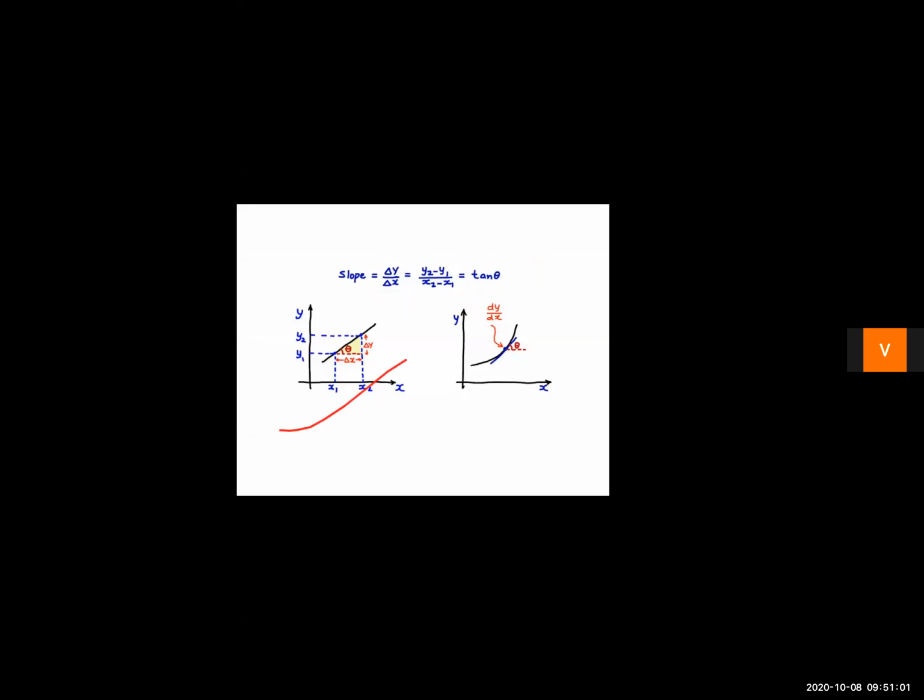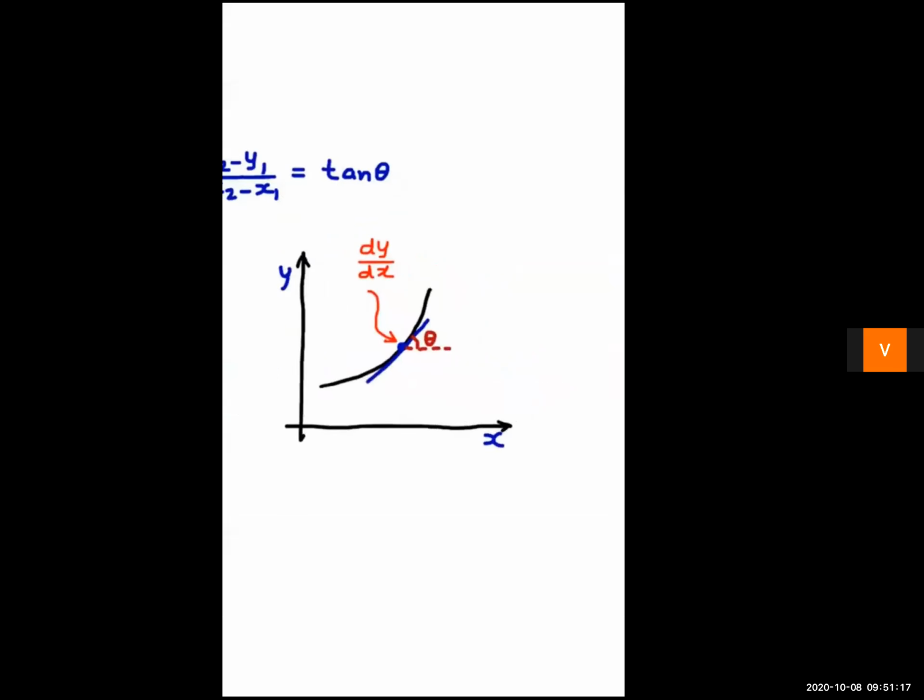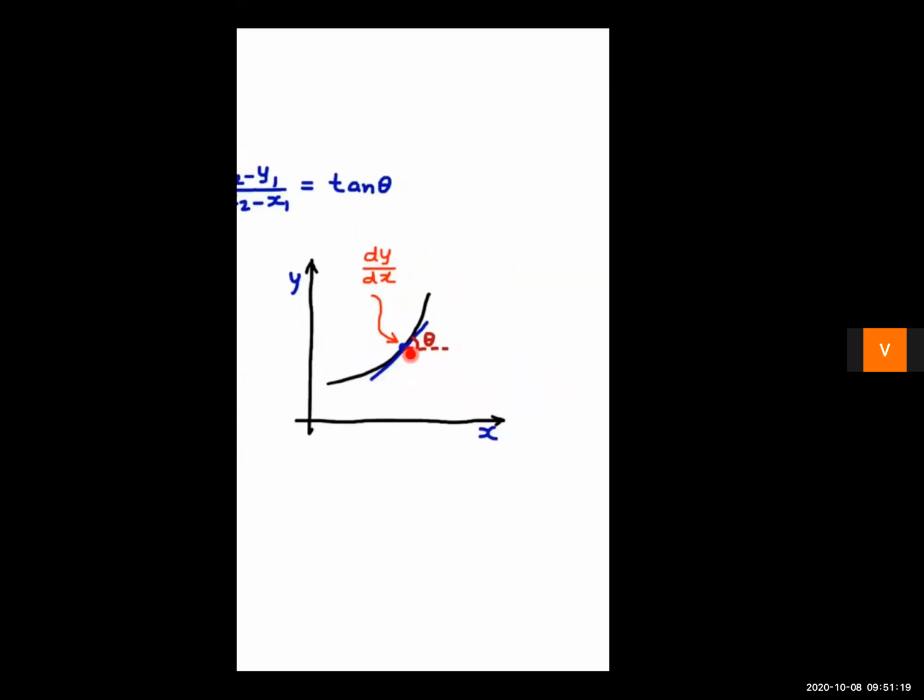Now if we have a curved graph, then what are we going to do? The point at which you want to find out the slope, suppose I want to find out the slope at this point. Suppose here its time is t.